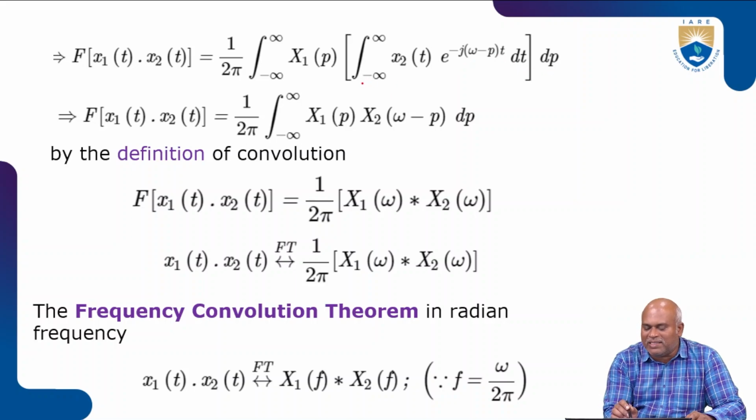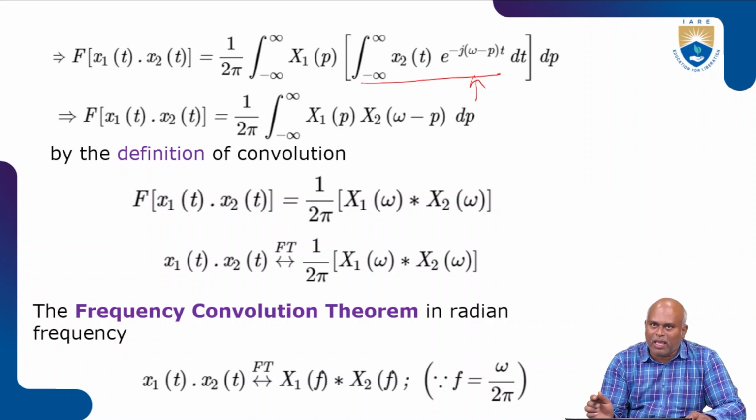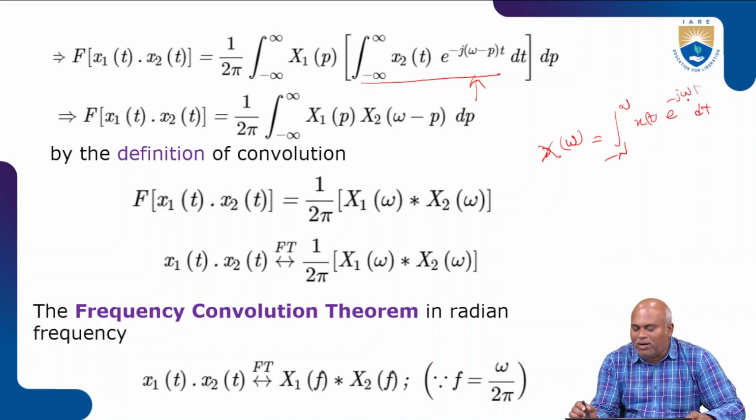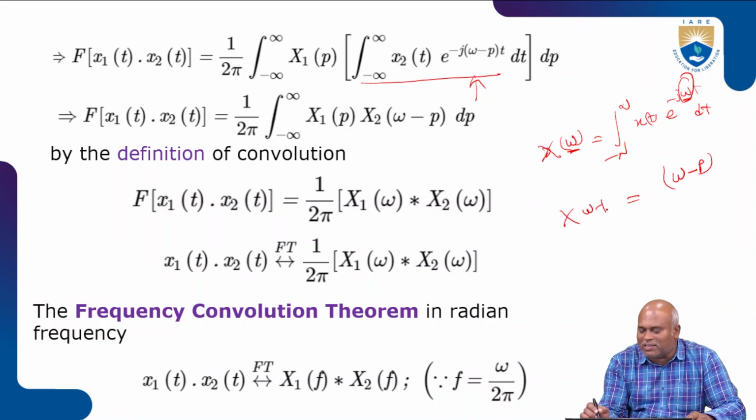Now you can see here this is represented as a shifting property of the frequency domain. As per the statement of the Fourier transform, x of t is in the time domain. If you need to convert to the frequency domain, x of omega is represented as integration from minus to plus infinity of x of t e power minus j omega t dt. Whatever terms are present for omega, we write for x of omega. Here we have omega minus p, so we write x of omega minus p.